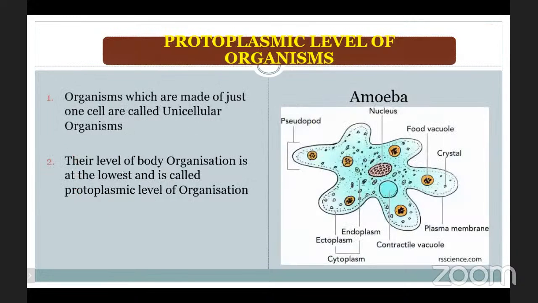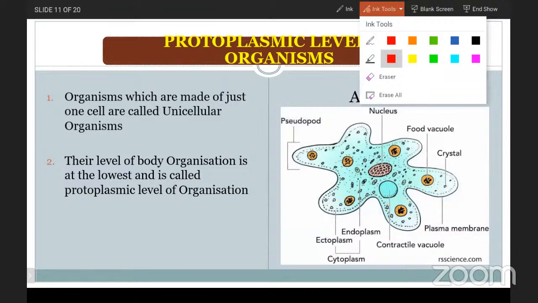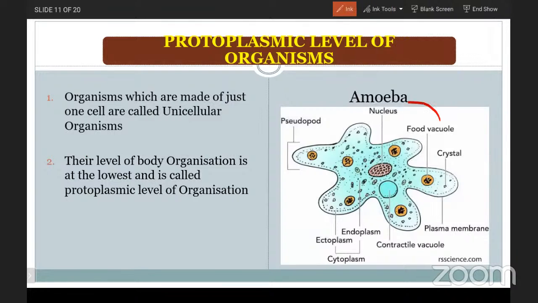First, the protoplasmic level of organization. When we observe amoeba, we have already discussed the nucleoplasm, cytoplasm, and protoplasm. The protoplasm is able to do all the activities.